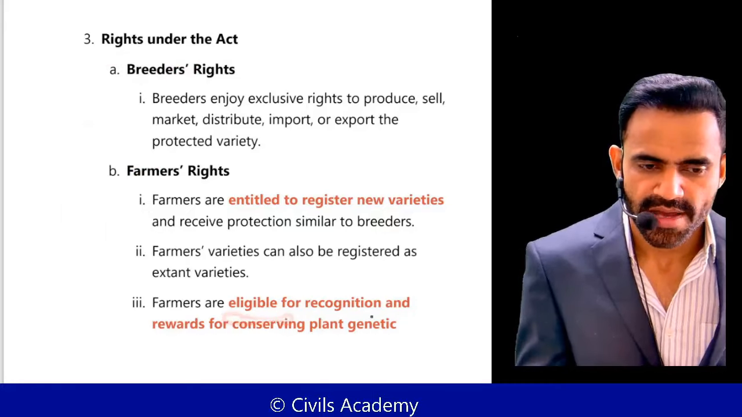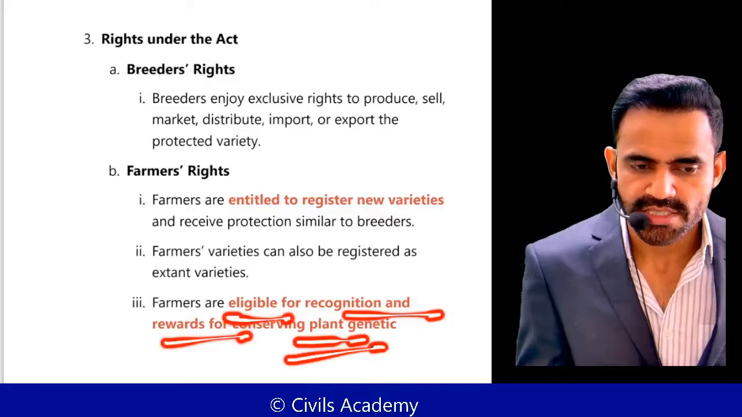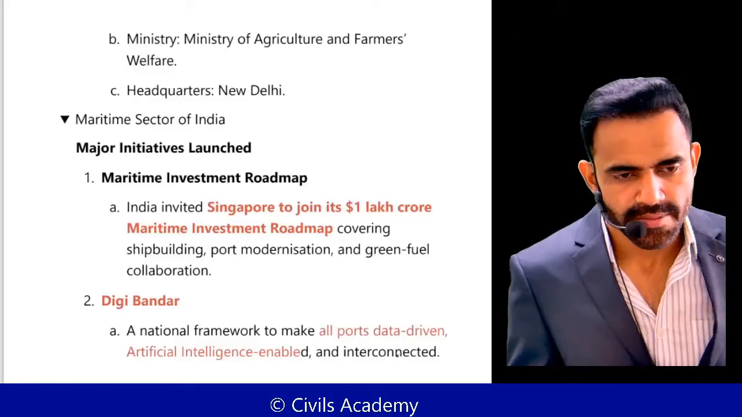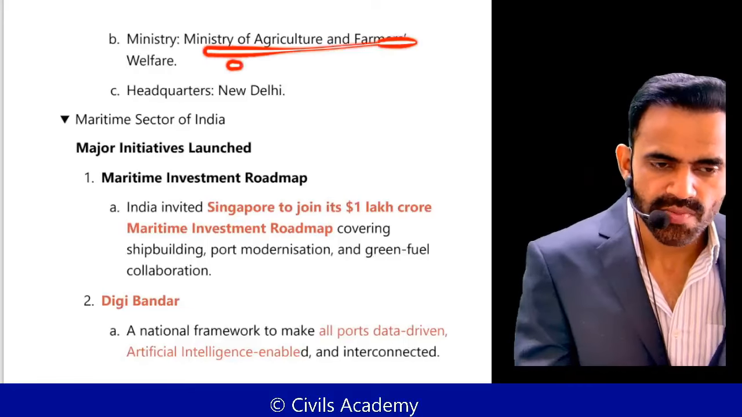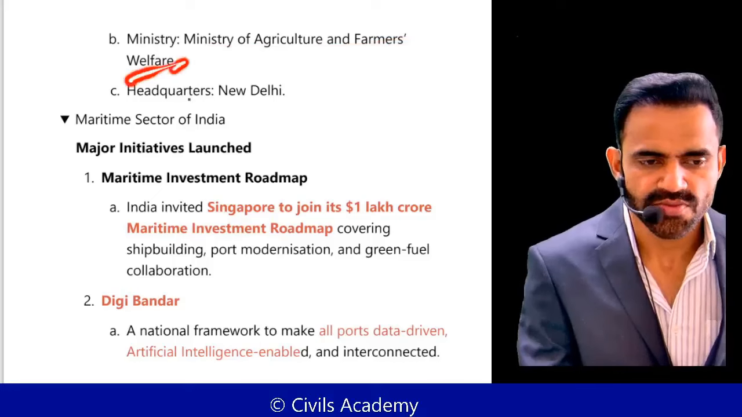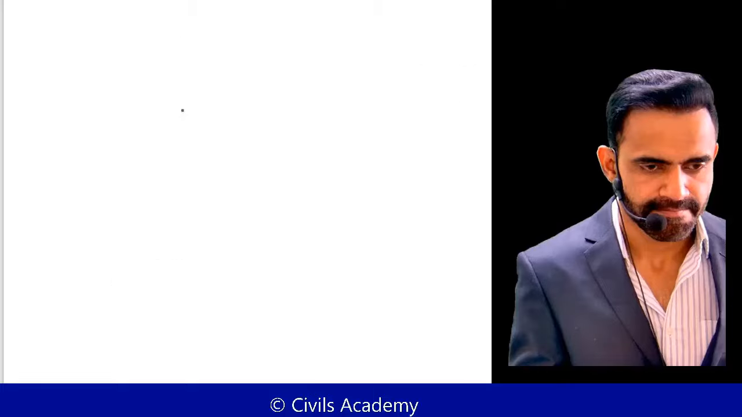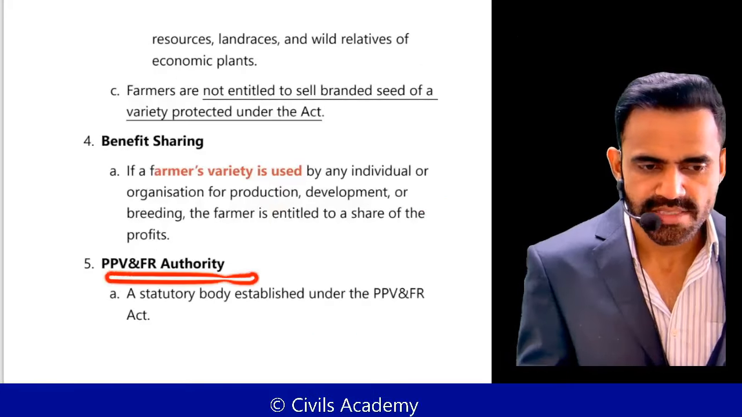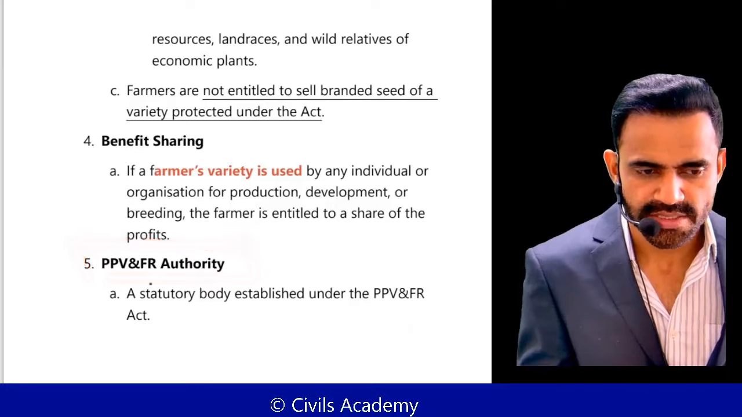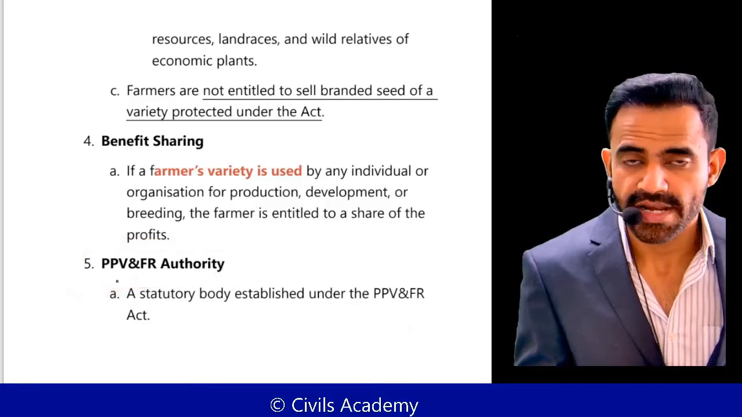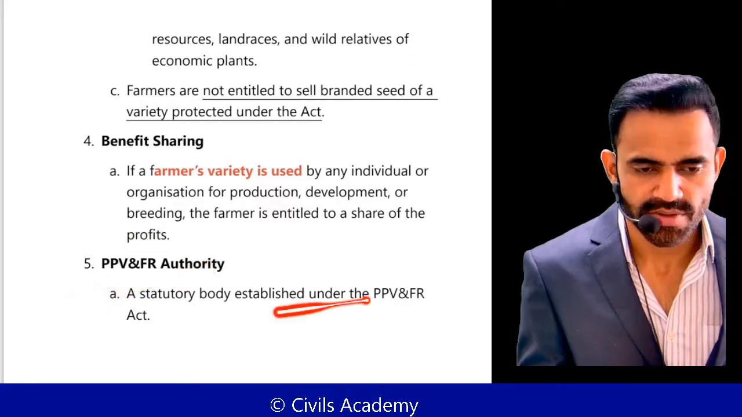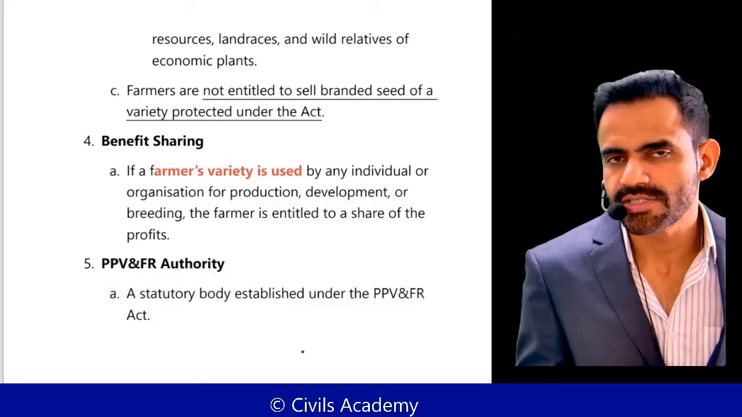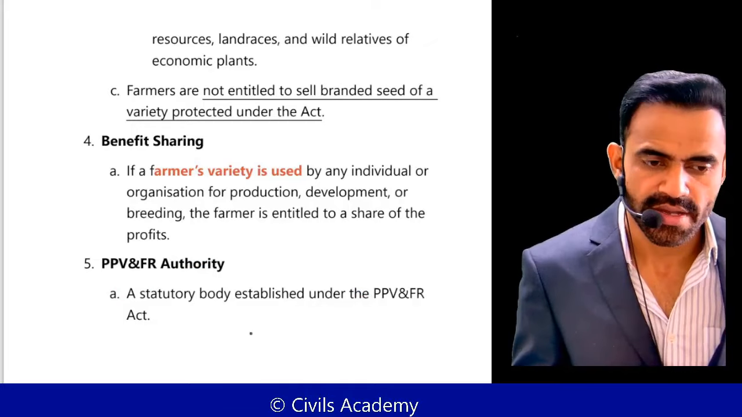And farmers are eligible for recognition and reward for conserving plant genetic varieties. Quite obvious. This will be implemented through the Ministry of Agriculture and Farmers Welfare, and there is a specific body to implement these provisions, that is the Protection of Plant Varieties and Farmers' Rights Authority, and this is under the administrative control of the Ministry of Agriculture. Okay, headquarters is in New Delhi.